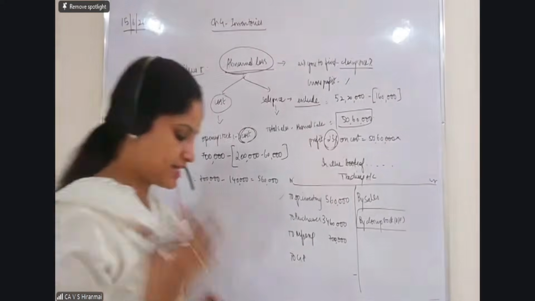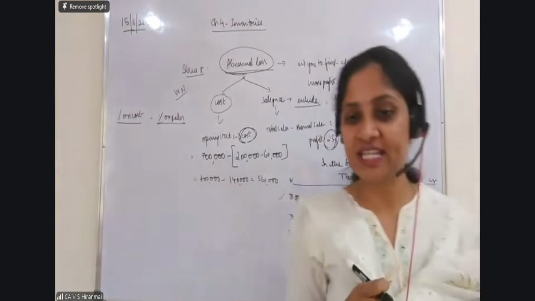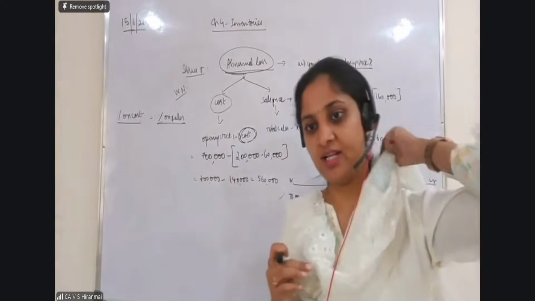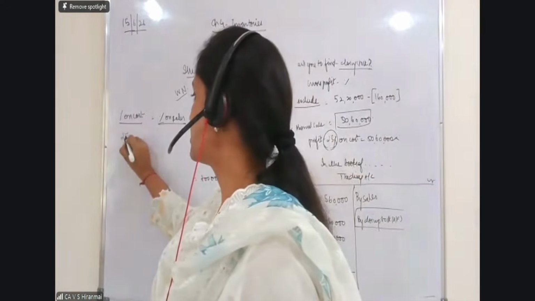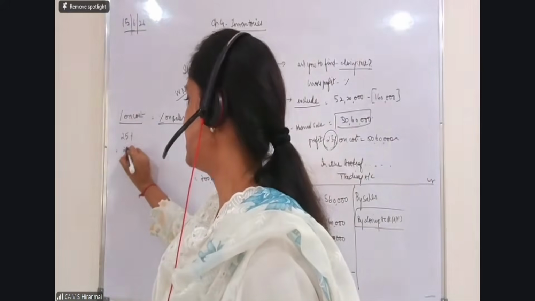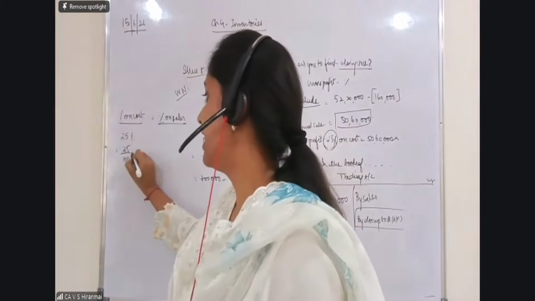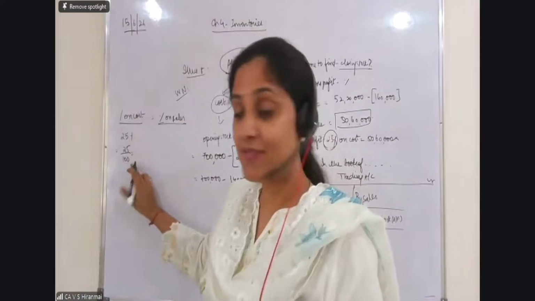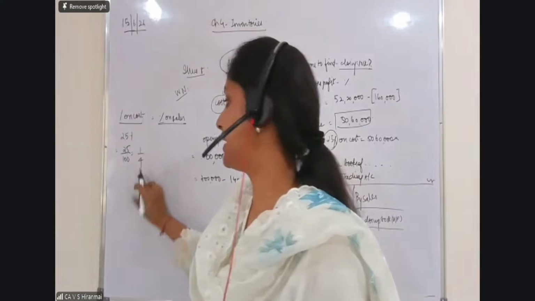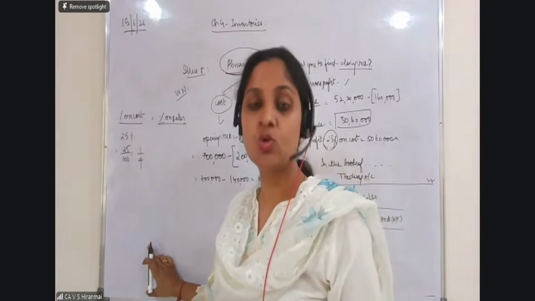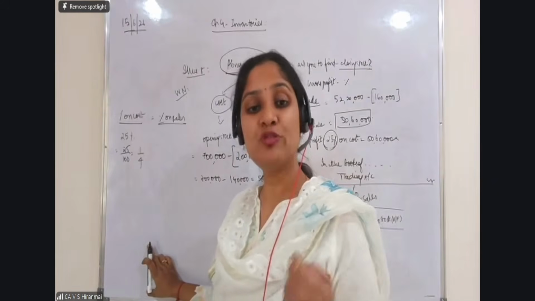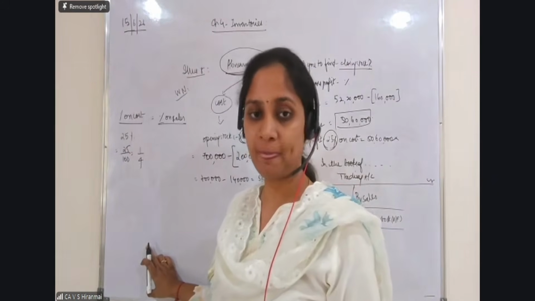उसको हम कैसे करते हैं, madam? Very simple logic, I will tell you. Percentage on cost is 25 percentage. That means 25 by 100. 25 टेबल में से इसका फ्रैक्शन बना दो. So it becomes 1 by 4. जब कुछ भी percentage is given to you, please make it into fractions. It will be easy. Okay.